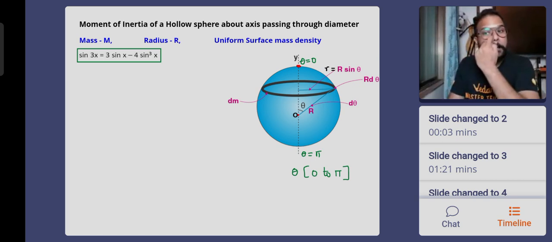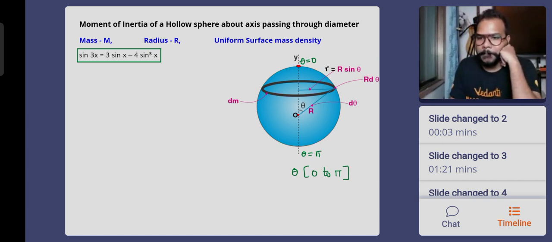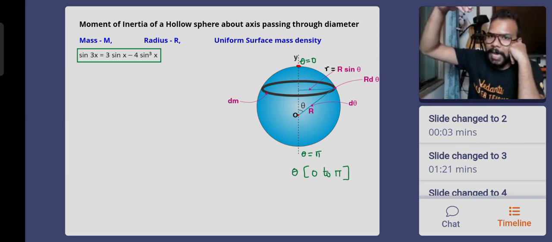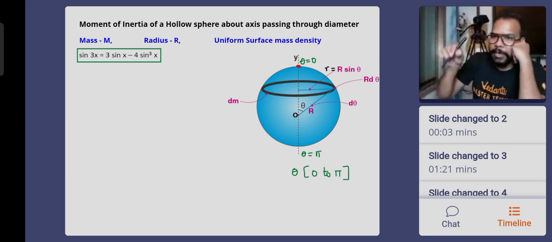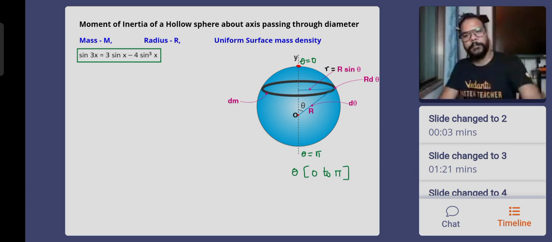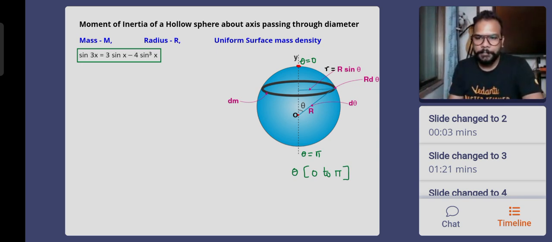Guys, are you able to understand this? Right, plus one if it is clear. Getting it? You'll have to use a little bit of visualization here with me. If it is the topmost point, the ring that is formed, the angle is 0 degrees. The bottommost point, this vector will have to take an angle of 180 degrees. Yes, you can say that. Okay, perfect.